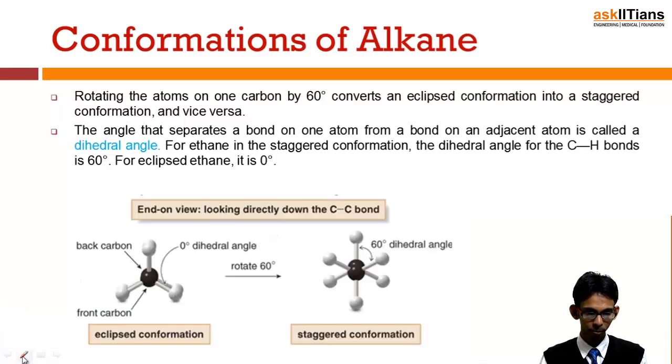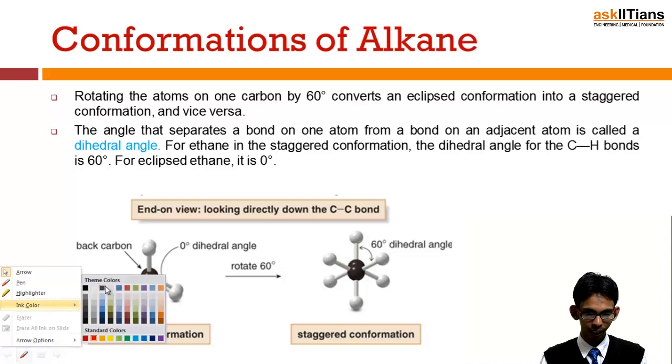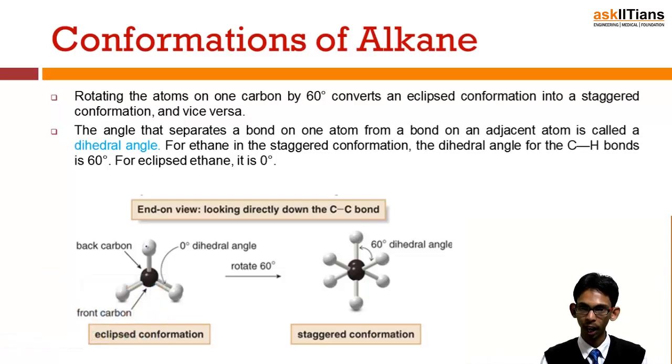You can see that in eclipsed form, one hydrogen is just in front of the other. So the angle between these two is 0 degrees. This is the dihedral angle. While in this case, you can see one is here, another one is here, and the angle between these two is 60 degrees. So this is the angle between the CH bonds at adjacent carbons. This is called the dihedral angle. In staggered conformation, the dihedral angle is 60. In eclipsed, it is 0.